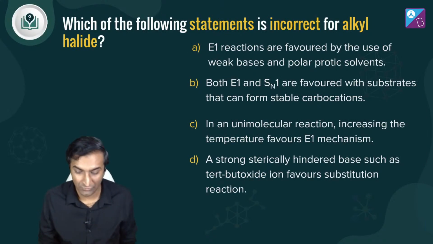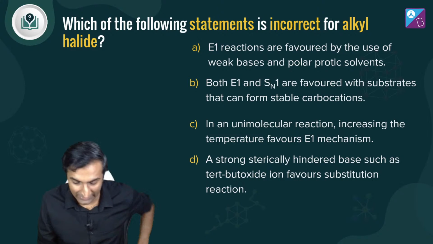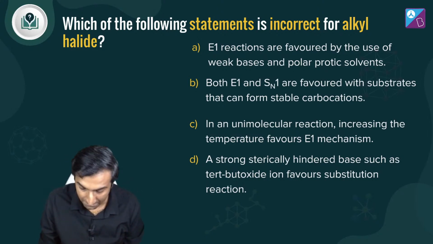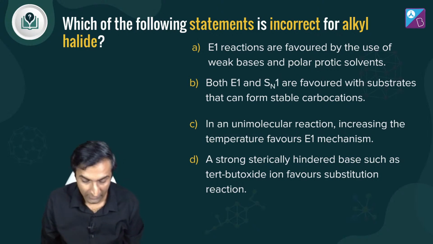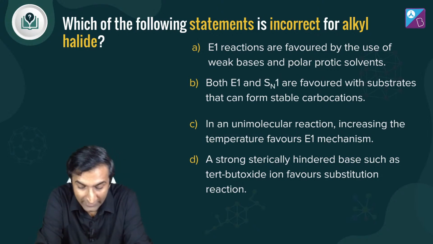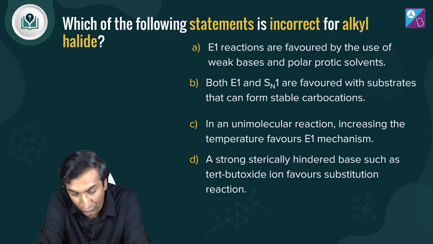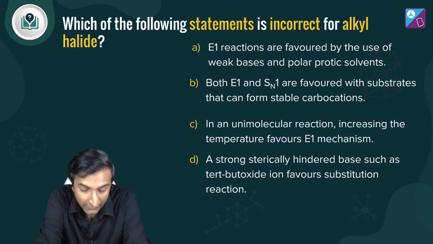Okay, this was elimination versus substitution. Quick question लेते हैं, उसके बाद we'll wrap this session up with some very interesting ideas about Grignard reagents. Here's the question. Which of the following statements is incorrect for alkyl halide? बताओ, इनमें से incorrect statement कौन सा है? E1 reactions are favored by the use of weak bases and polar protic solvents.